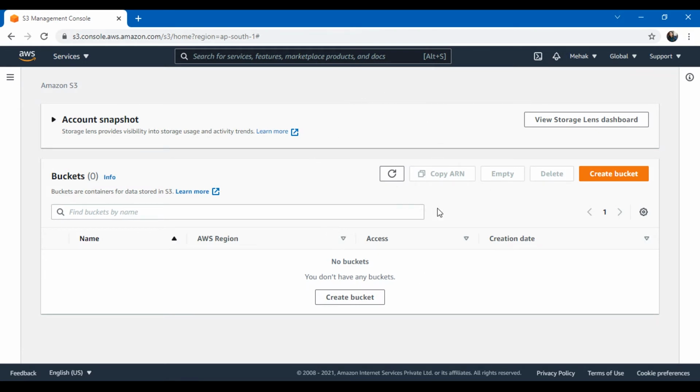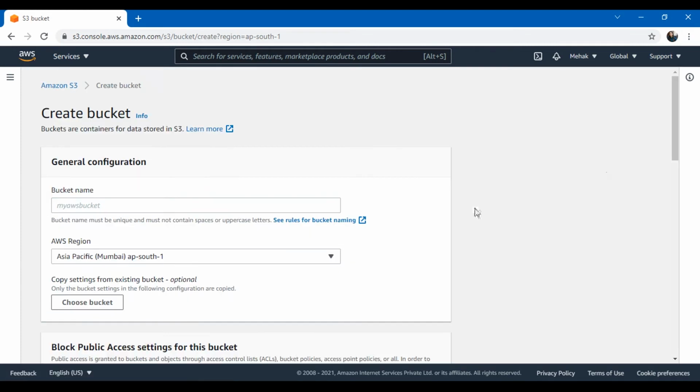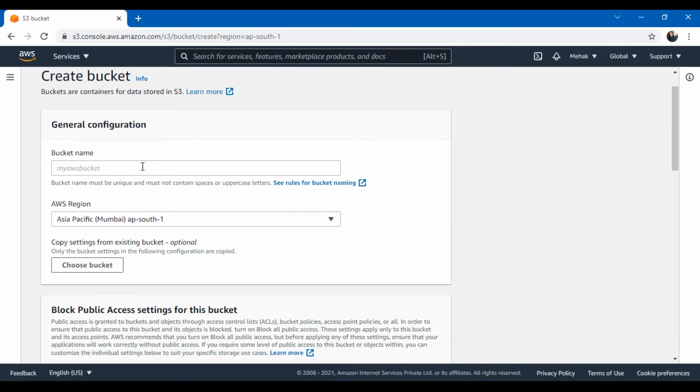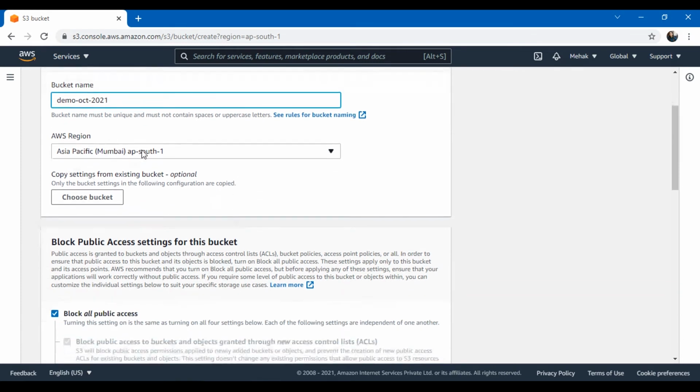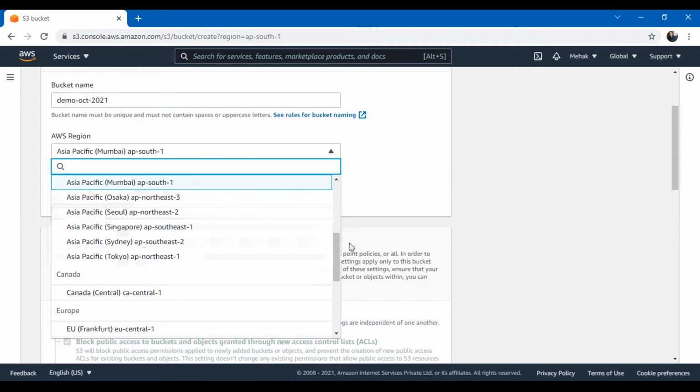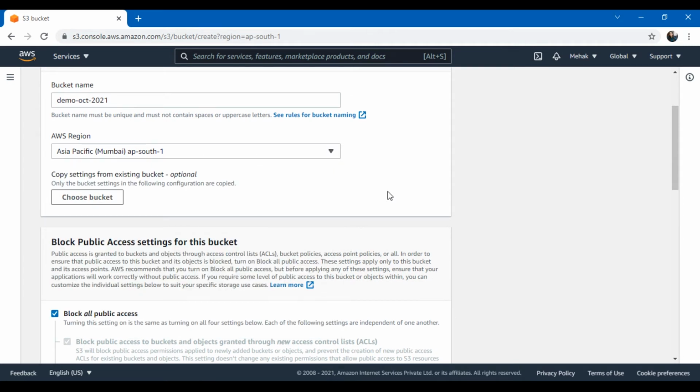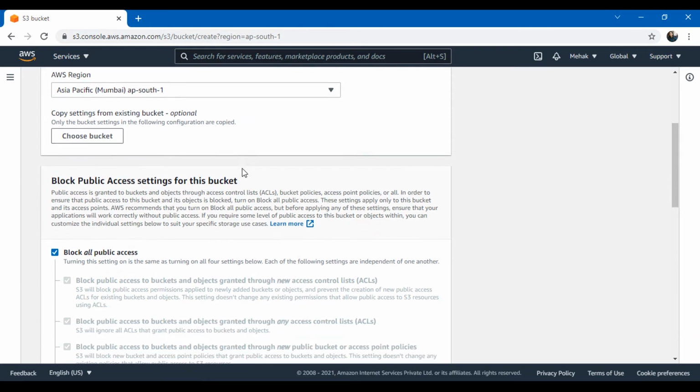For creating a bucket, just click on create bucket. Here you have to enter a name for the bucket, which should be unique. So let me give the name as demo October 2021. I hope that this bucket name is available. For the AWS region, you have to select the region on the basis of proximity to the users, service and feature availability, and pricing. Since this is just a demo, I am okay with the Mumbai region.